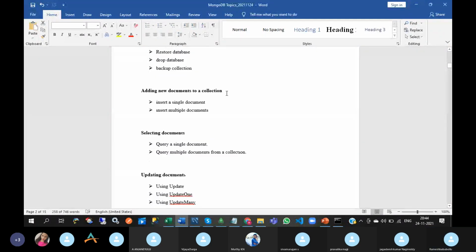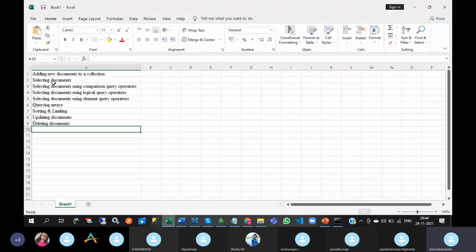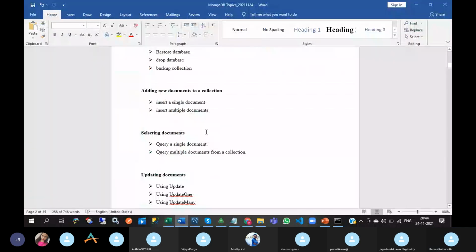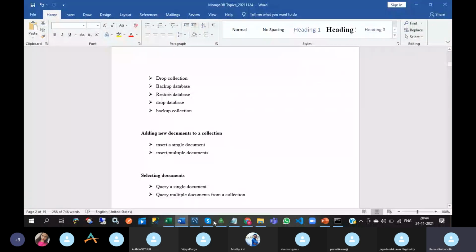Tomorrow we will see what operators and conditions we can use in where conditions. These are the basic CRUD operations, not completed yet. If you have any doubts, you can ask.